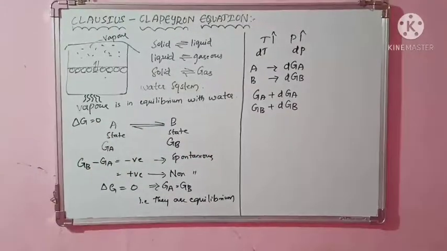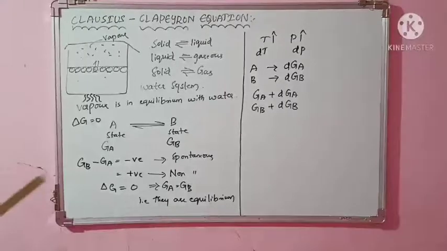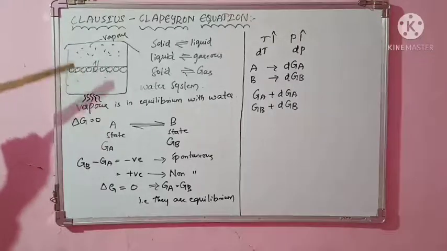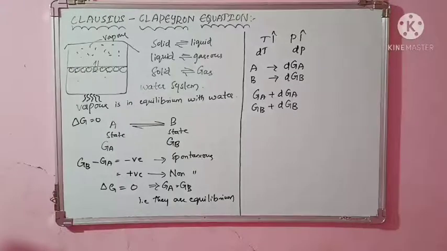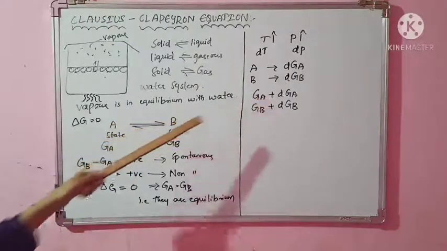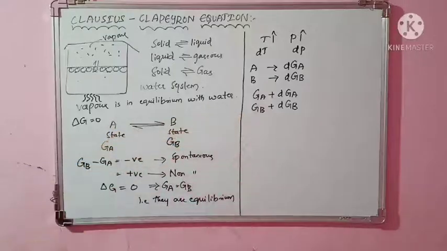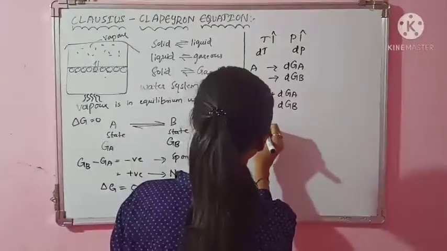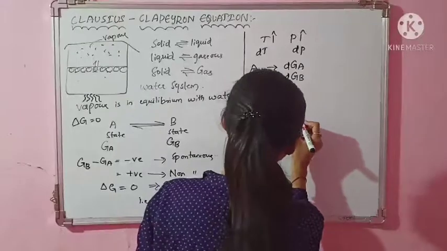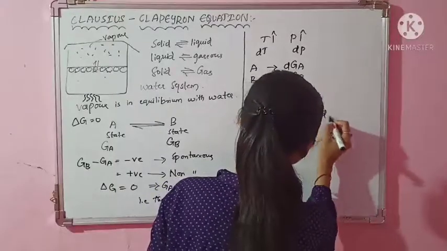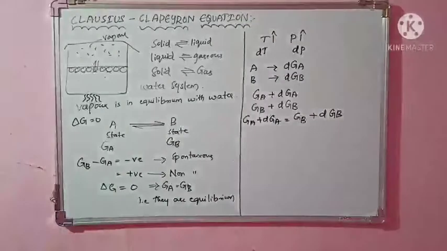Clear? So here you got to know that these are the changes in free energy. After some time what happens? Definitely again there will be an equilibrium, because earlier it was an equilibrium, temperature and pressures are same. Then your system readjusts itself, and again there will be an equilibrium between both. So what I can write? There is equilibrium means GA plus dGA is equal to GB plus dGB. Can I write like this? Because again the equilibrium is established after readjusting.